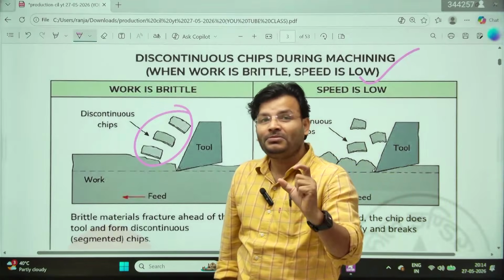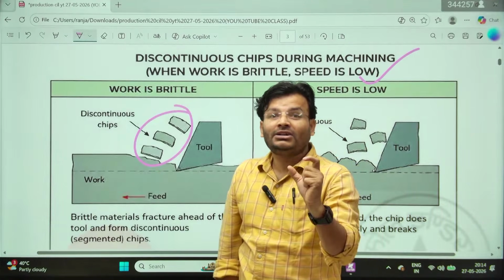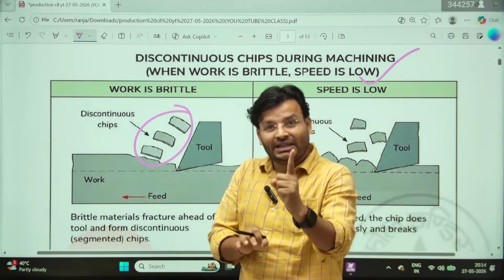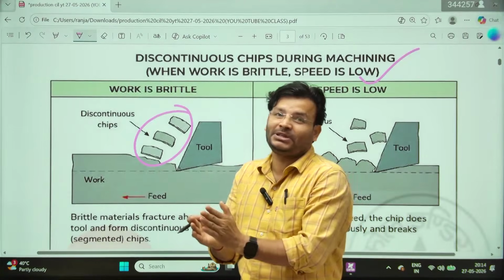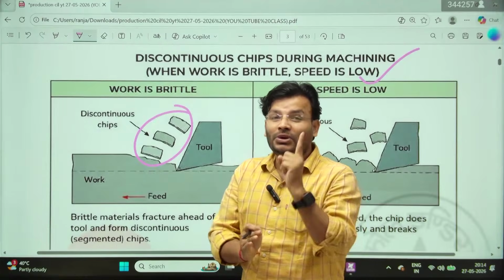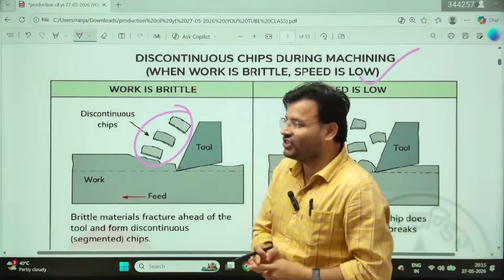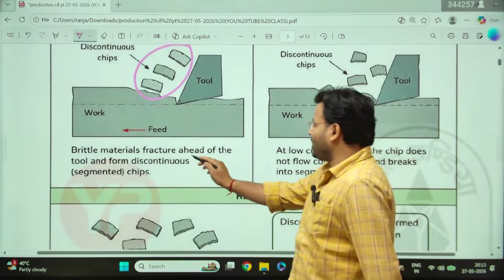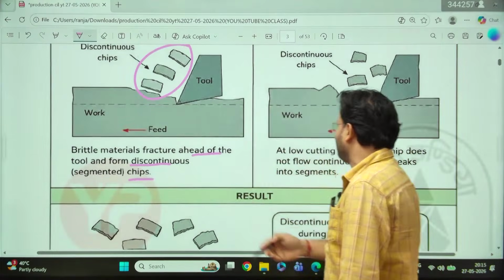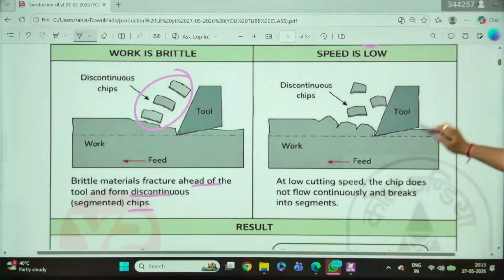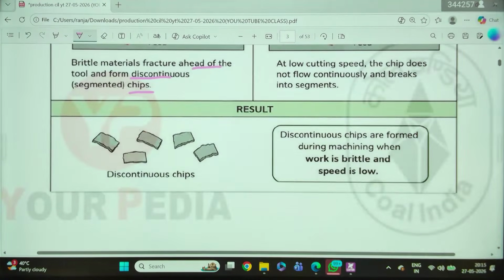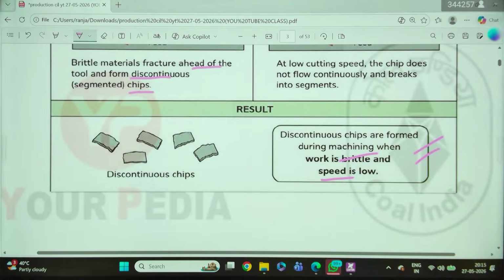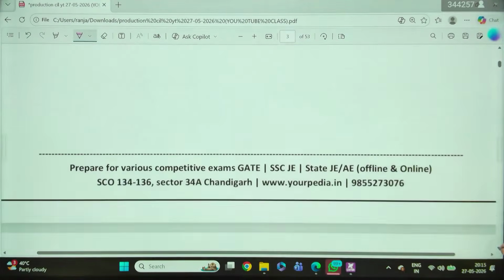Whenever you have ductile material, we will get the continuous chip. But keep in mind, if the ductile material is hard, then we will get the discontinuous chip with regular shape and size. But if ductile material is soft, we will get the continuous chip, like in the case of mild steel. So keep all that in mind. Here we can see the whole diagram: fracture ahead of the tool and form discontinuous segmented chip. Everything I have told you is written there, and I will share that PDF in the group. So brittle work and low speed is one of the favorable conditions for the discontinuous chip, especially in brittle material.